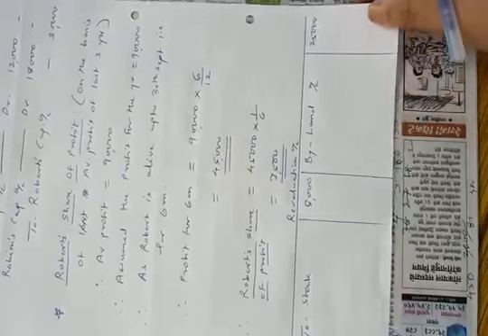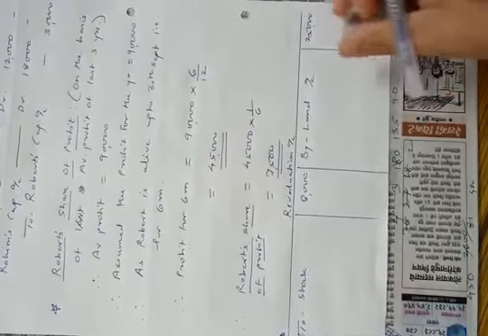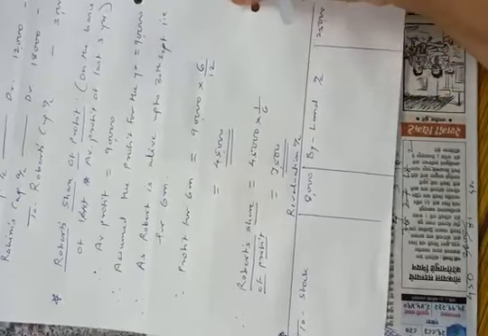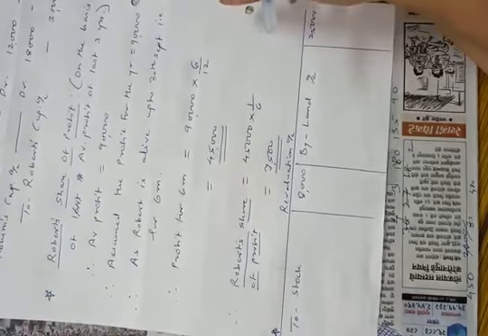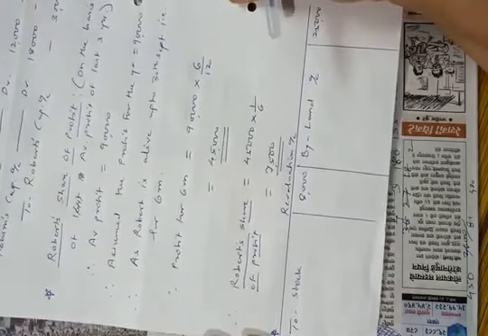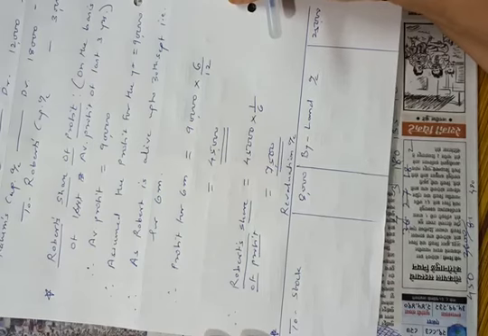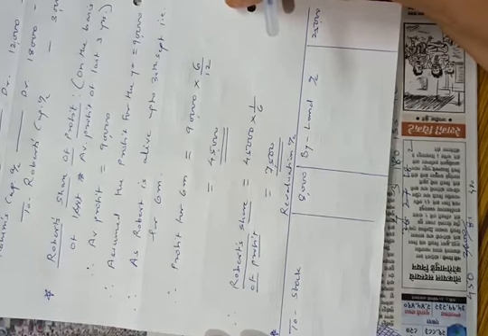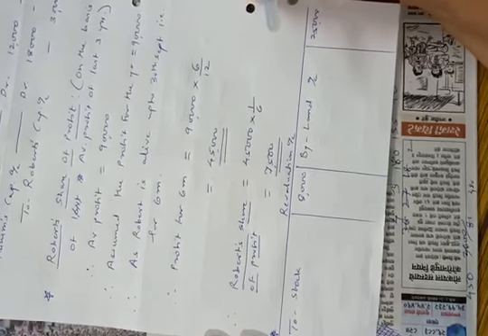Now the fourth adjustment, provision for doubtful debts is to be made at 5% on debtors. Debtors are given in the problem rupees 3 lakhs, and provision for doubtful debts is given here rupees 10,000. So this was the old provision, and now they told us to make the provision 5% on debtors. 5% on debtors will be rupees 15,000.